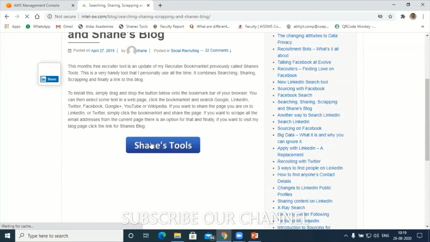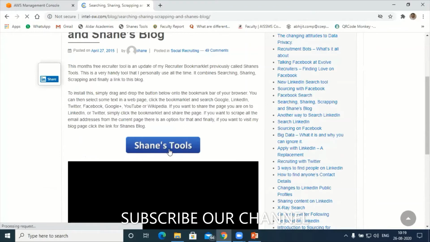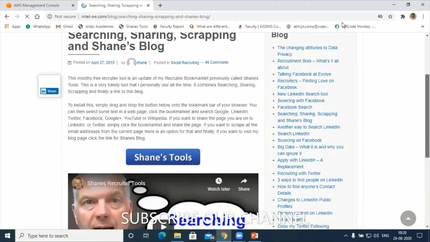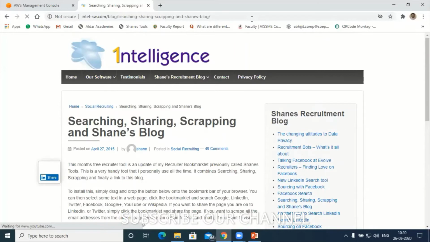The moment you click on this button, just like how we install an application program, Shane Tools also will get installed. Understood? That icon you can see here on the bar. This is the Chrome bar. Can you see my Chrome bar?